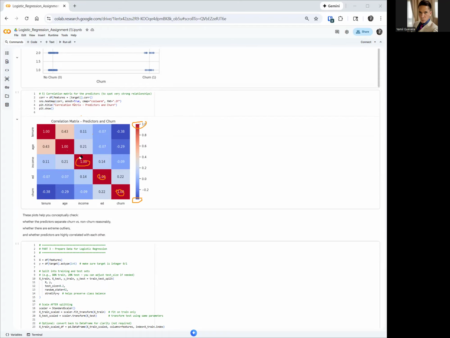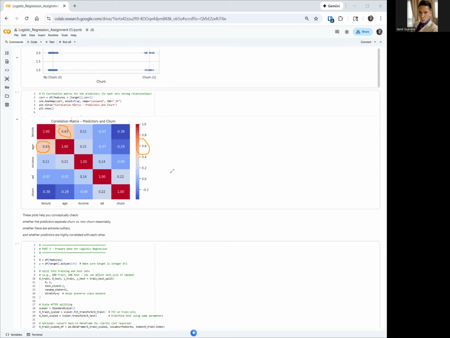Now, let's look at something interesting. Remember that we want the features to be independent from each other, meaning they're not measuring the same thing. They've got to be measuring different things. And how can you tell if two features are kind of measuring the same thing? The way we tell is that they are correlated. If they are correlated, that means they're measuring the same thing, and we don't want that. And here we see that we have correlation here. Pink. See that pink? We get a pink correlation here,